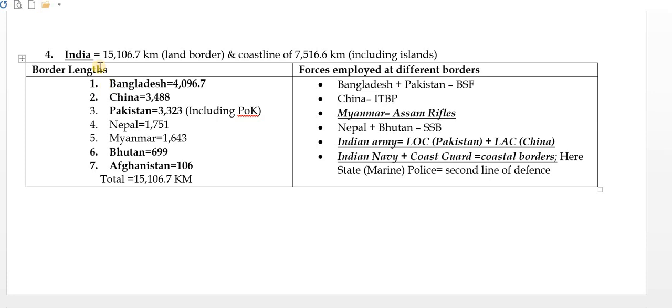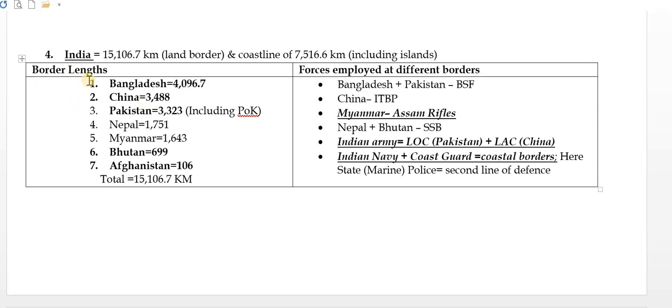Then what is the fourth thing? The fourth thing is related to the land borders of India, that is around 15,000 kilometers, and then the coastline, including islands. India is having a coastline of nearly half of the land borders, that is 7,500 kilometers. So if you multiply it with 2, you are getting the land border, approximately. So it is easy to remember in that way. Land borders are roughly double the amount of the coastline, including the islands, right?